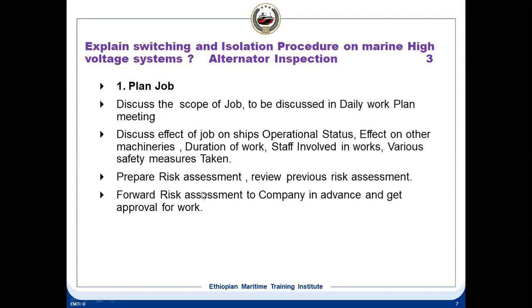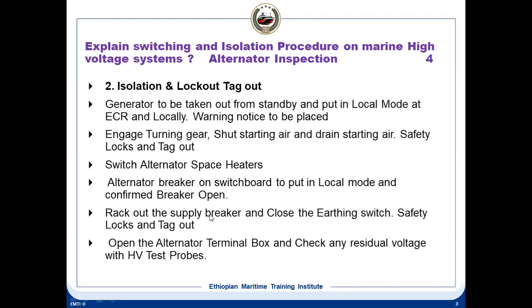Then prepare the risk assessment, and review the previous risk assessment. If you have previous ones, normally you'll find all the previous risk assessments for the jobs, so it is easy to know what the risks are. If it is not there, you can also make it, that's no problem, but you have to take a little more time to make this risk assessment. Once it is completed, the risk score is within the safety score of 1 to 6. As I told you, the score means severity multiplied by likelihood gives you the risk score. Forward the risk assessment to the company in advance and get an approval for the work.